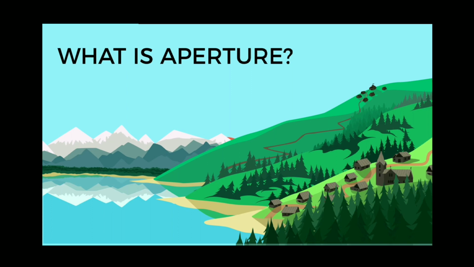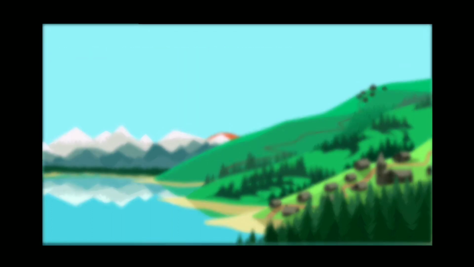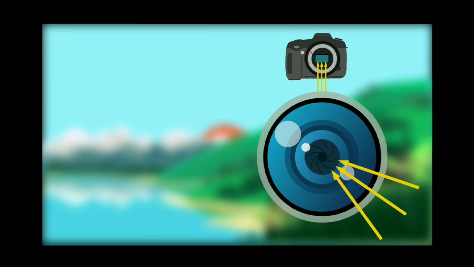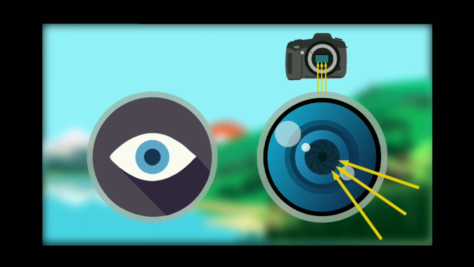position and setting up a shot. Let's take a closer look. Simply put, aperture is the hole in the lens through which light travels into the camera body and onto the camera sensor. To understand, let's look at the human eye.